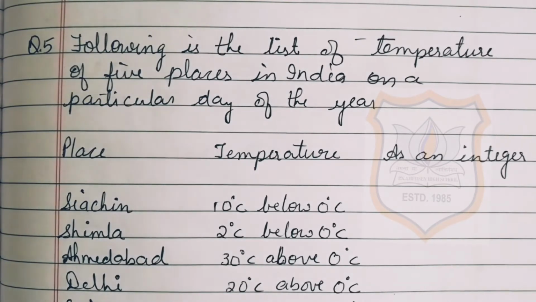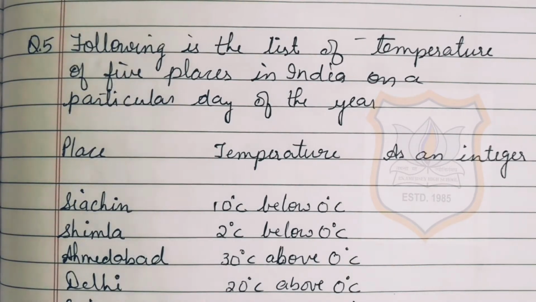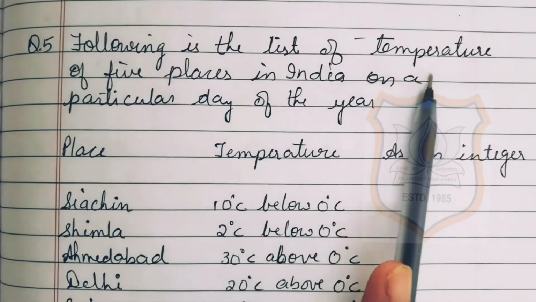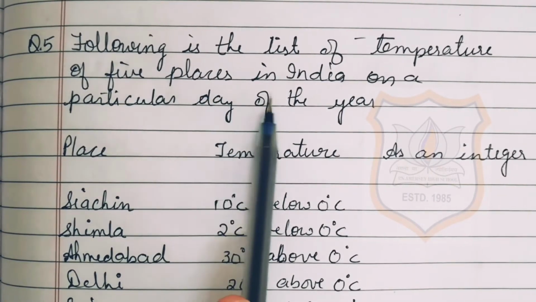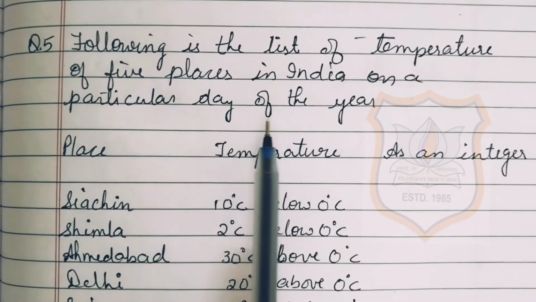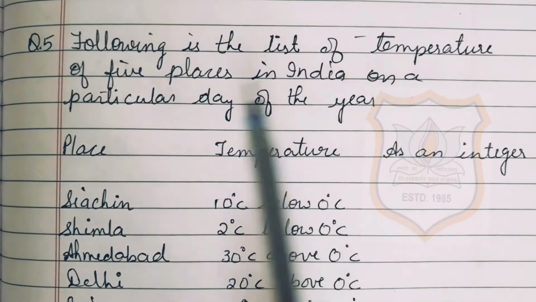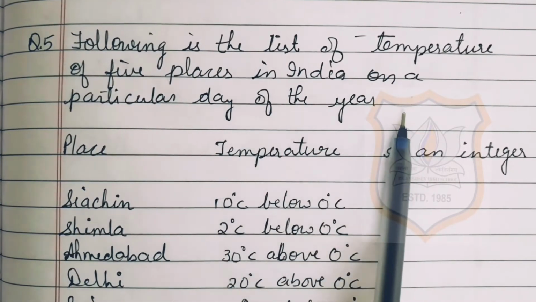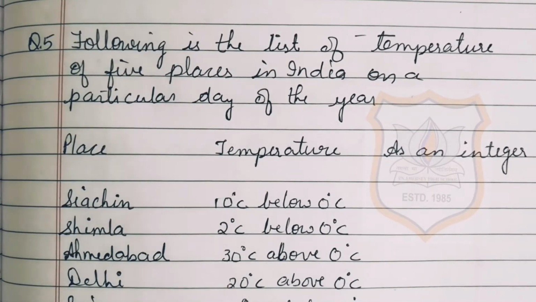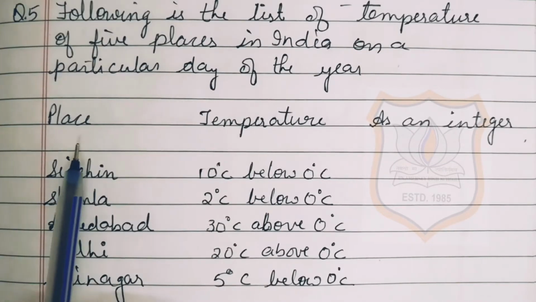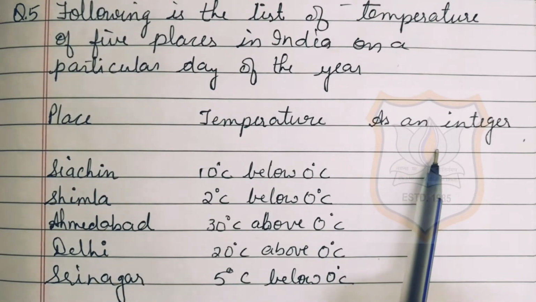Question number 5 of exercise 6.1, chapter number 6, Integers. Following is the list of temperature of 5 places in India on a particular day of the year. Students, here a list of temperature of 5 places in India is given on a particular day of a year. Here you can see places and temperature as an integer.